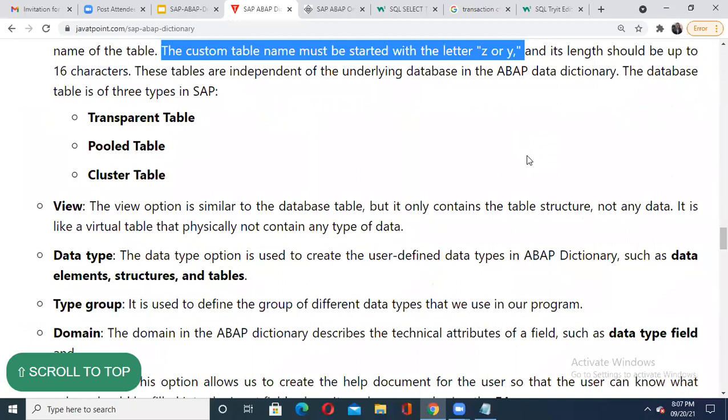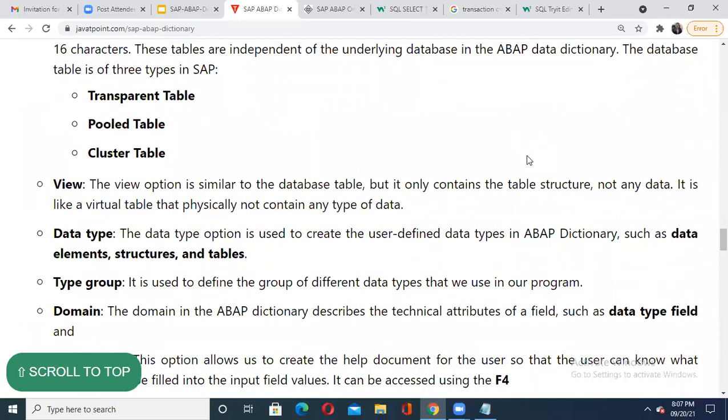Then what is a view? The view option is very similar to your database table, but what does it contain? It contains only the table structure but not any data. So it is like a virtual table that physically does not contain any data, it is just a structure. Not a single entity or piece of data is available.